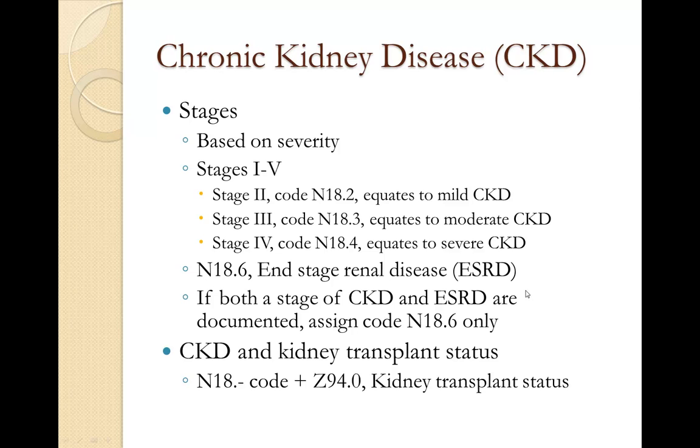Now if they document both chronic kidney disease and end-stage renal disease, basically end-stage renal disease, as it mentions end-stage, that's kind of the final of the continuum. So we can just code the end-stage renal disease with the N18.6.